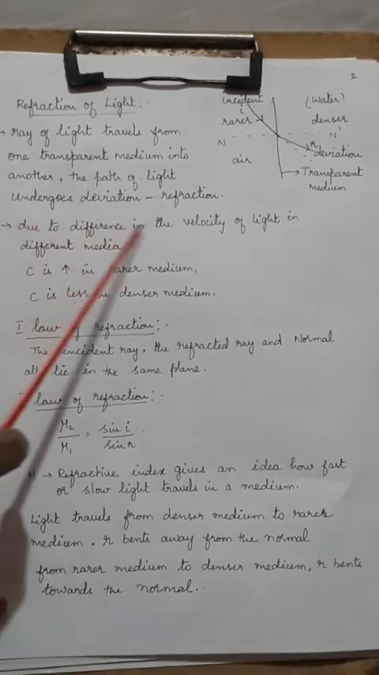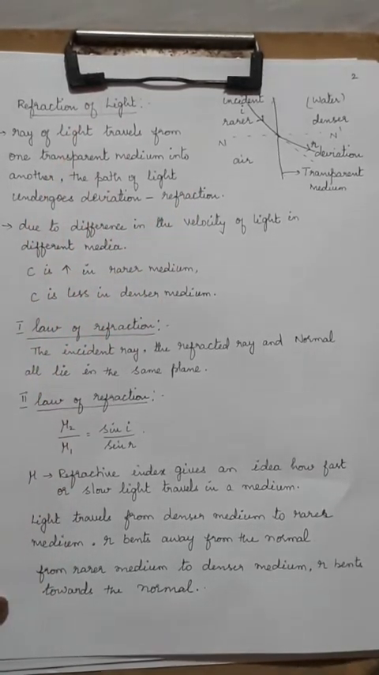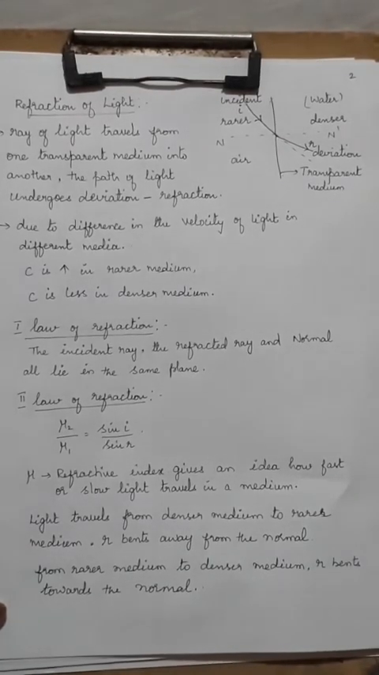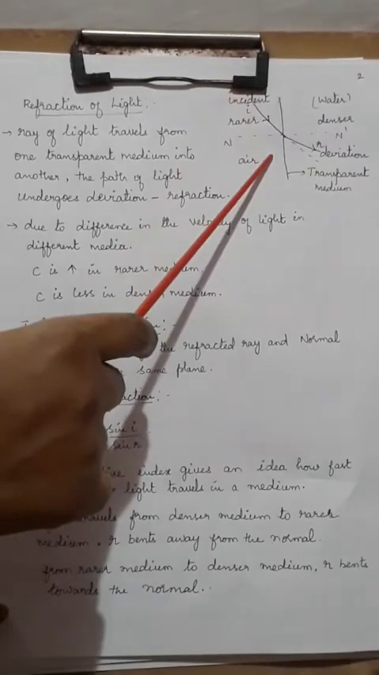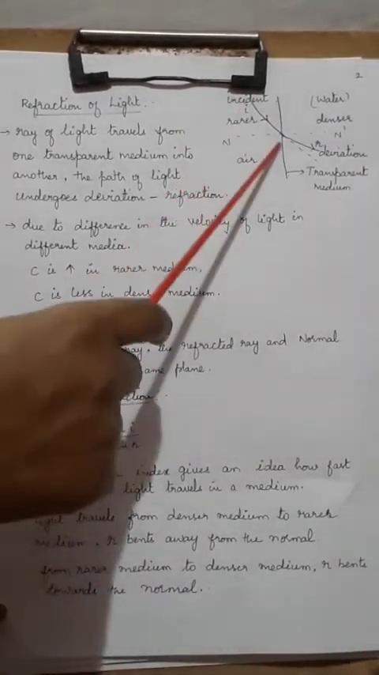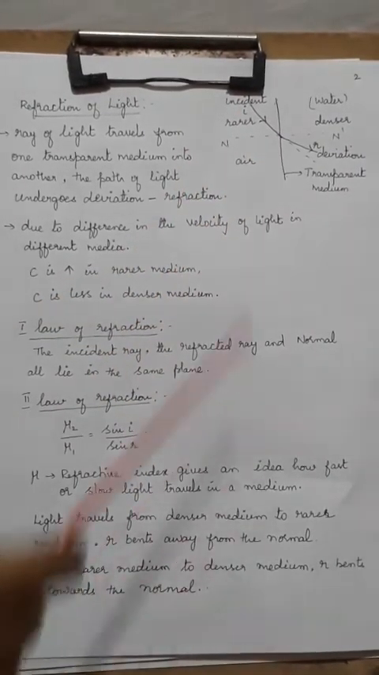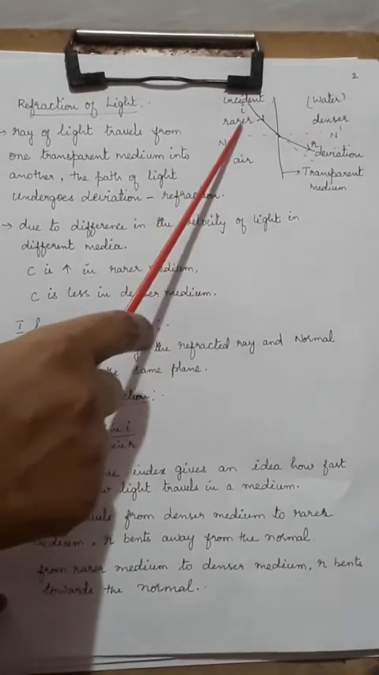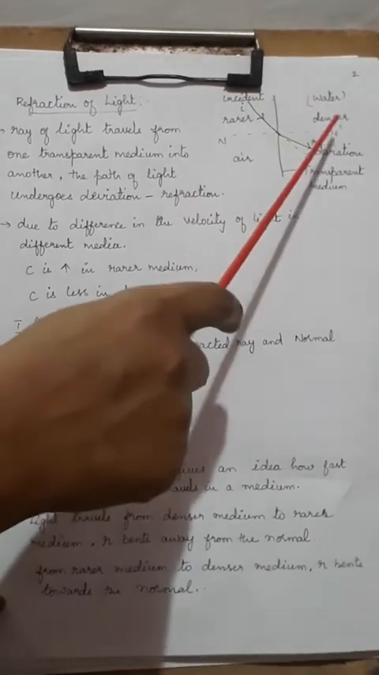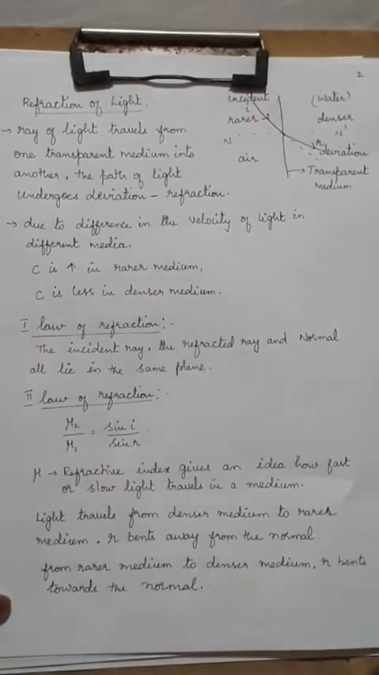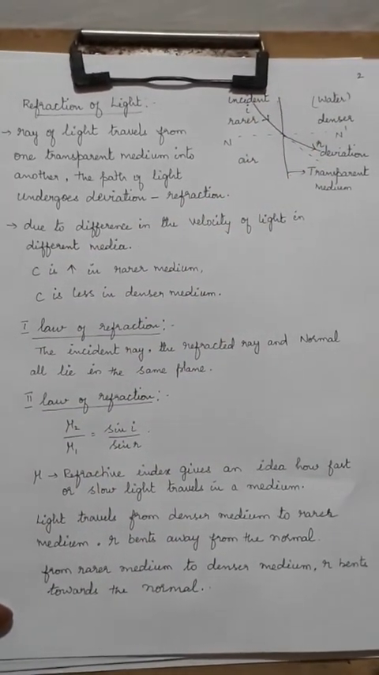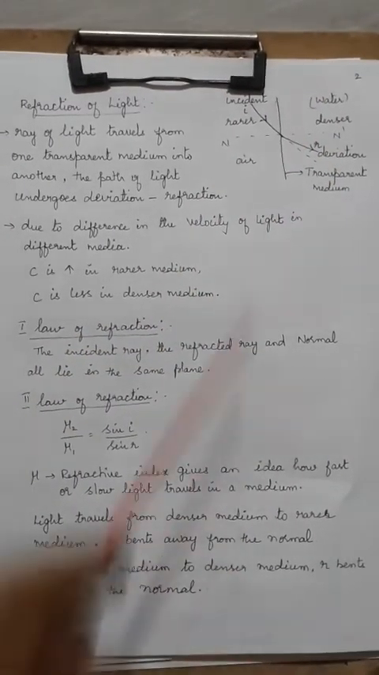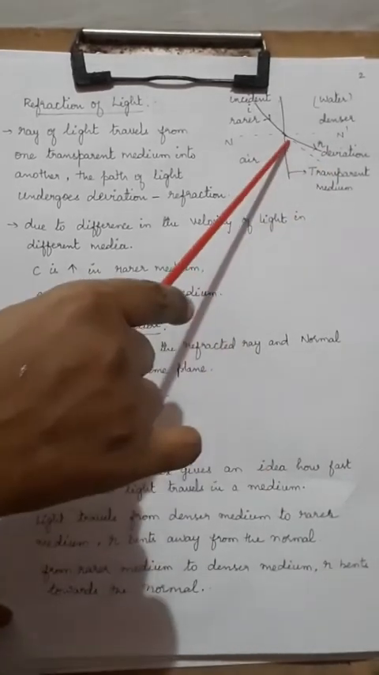This is due to the difference in velocity. But why does this happen? In reflection, this does not take place because both the incident and the reflected ray are in the same medium, so velocity doesn't change. But here, in the rarer medium the velocity will be different and in the denser medium the velocity will be different. Velocity of light will be different in different media. Because of that, there is a bend.